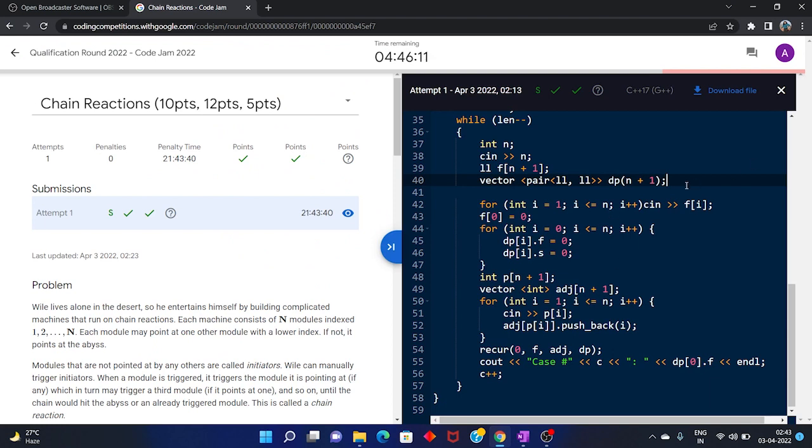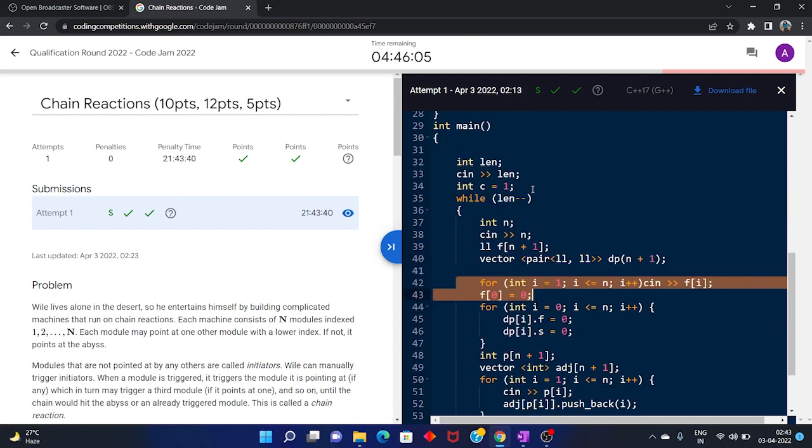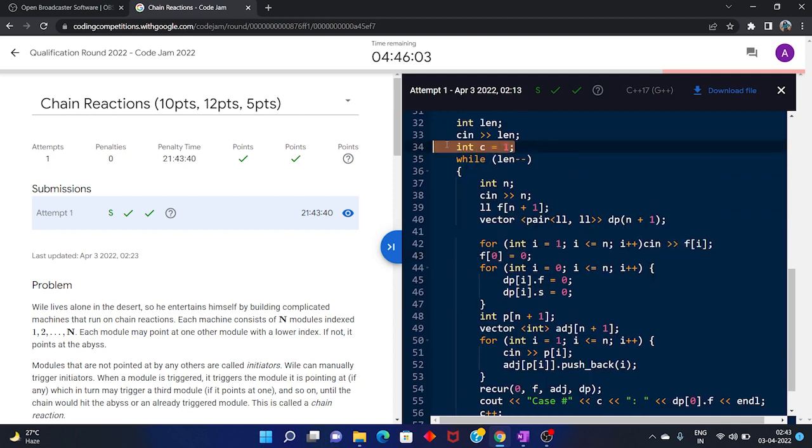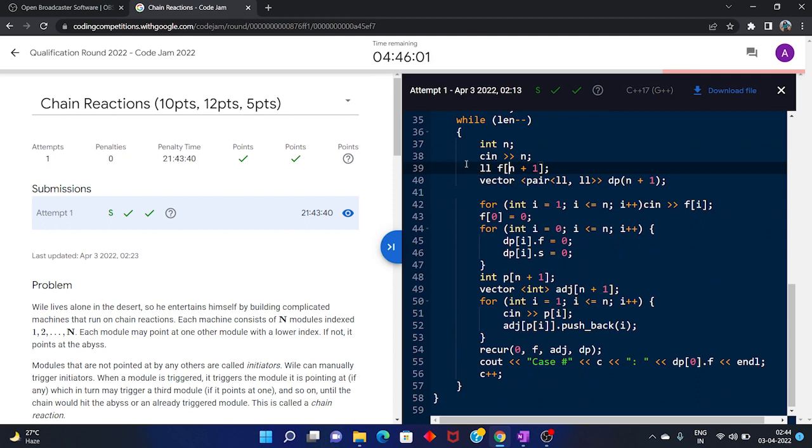So I have made a DP array of size n plus 1, and I have taken the input, like the test case and C for the output, and I have made the F array and taken the input in long long.